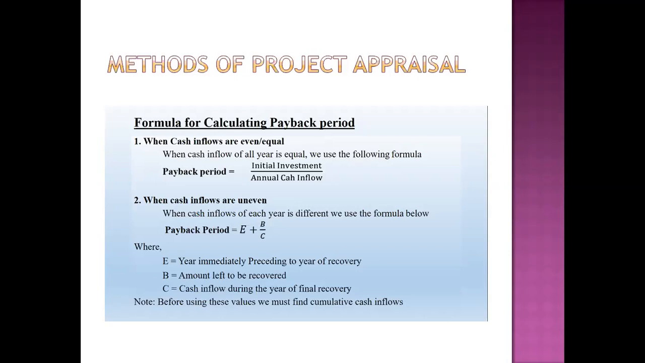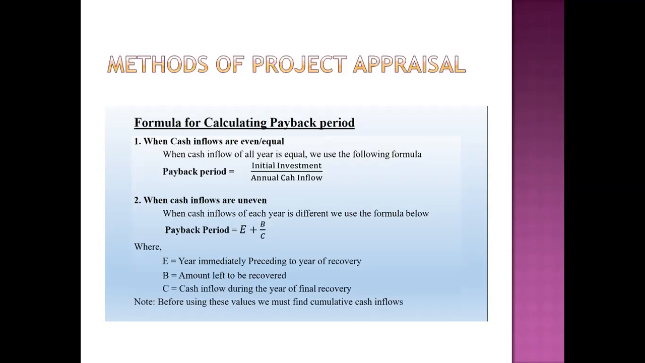So in the case when cash inflows are uneven, we have a formula of E plus B upon C. E means the year immediately preceding the year of recovery. B means the amount left to be recovered. C means the cash inflows during the year of final recovery, right?